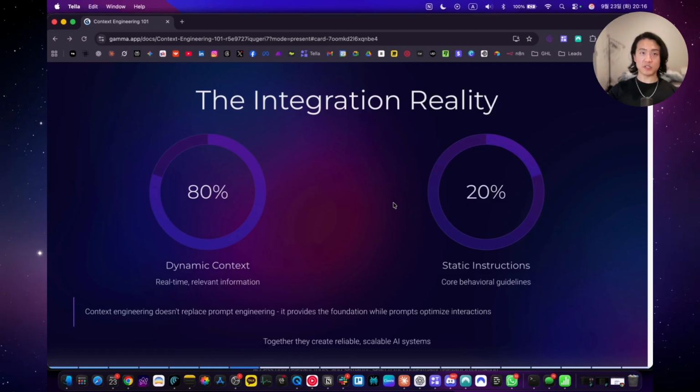The reason this works is static instructions provide consistency, so the AI always knows how to act, and dynamic context provides relevance, so the AI always has the right information for the current situation and knows how to act accordingly. So the AI isn't trying to memorize every single possible scenario or an entire textbook. It's applying consistent principles to dynamic information. And context engineering doesn't eliminate prompt engineering. It makes it more effective, in fact. So your prompt can become shorter, more focused and more reliable because it's working with relevant, well-organized information instead of trying to handle everything through raw instruction.